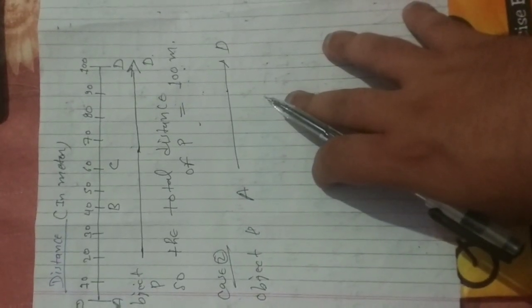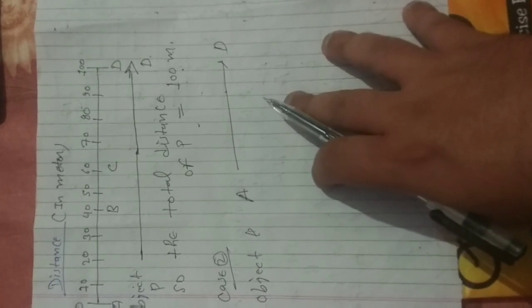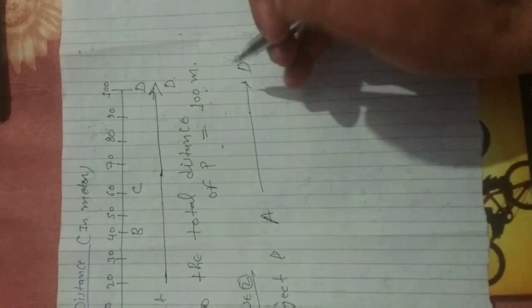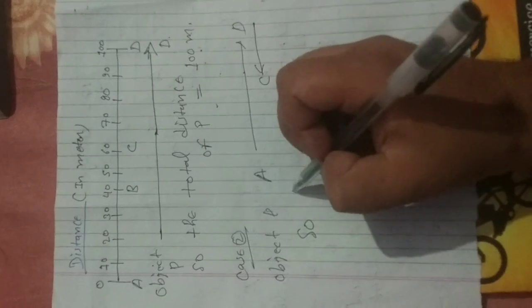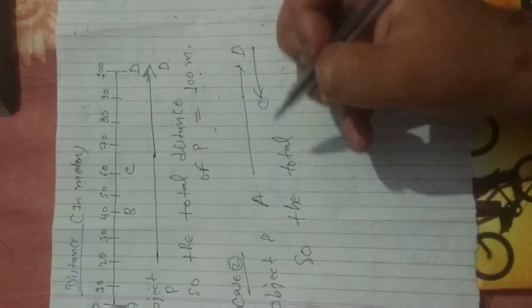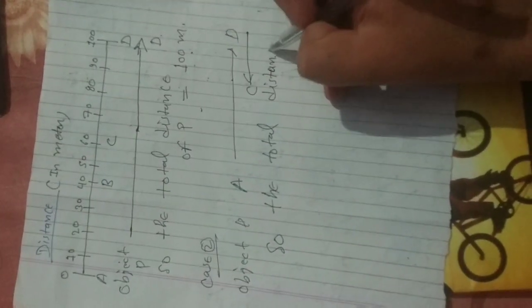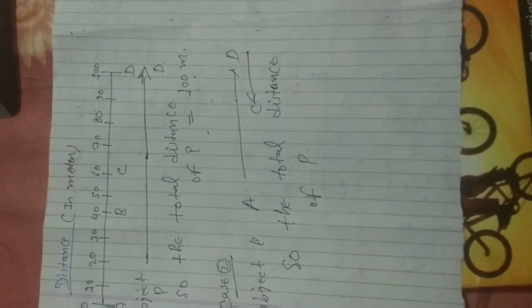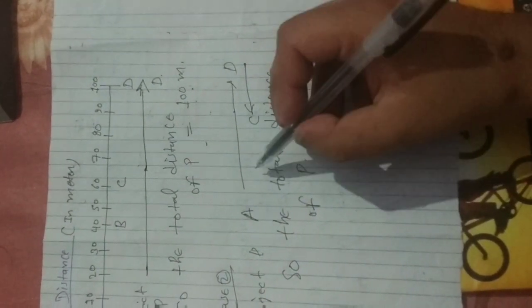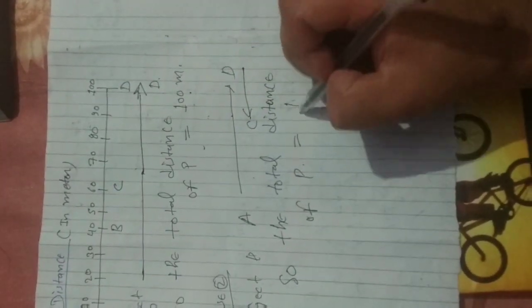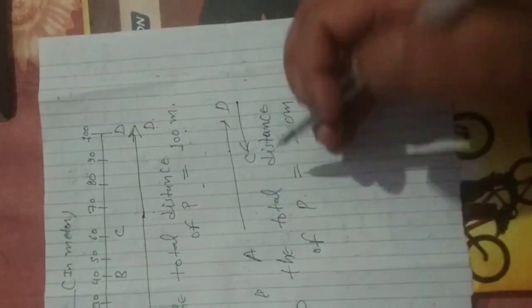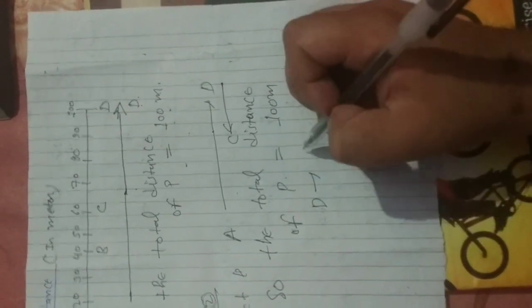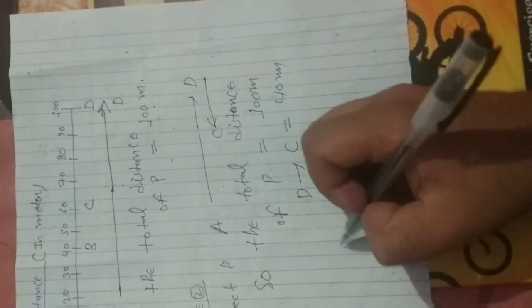Suppose in case 2, an object P goes a distance from point A to D and comes back to point C. So the total distance of P: A to D is equal to 100 meter and it comes back to point C. D to C distance is equal to 40 meter.